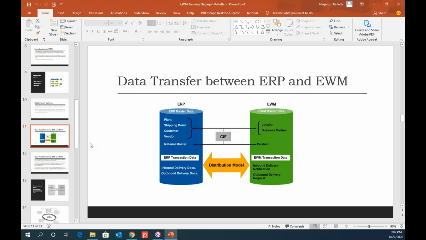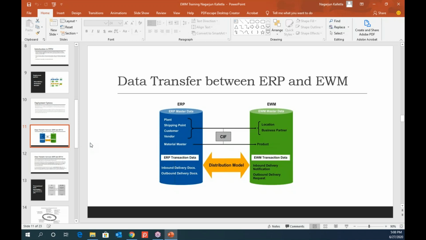Data transfer, and since you already have a background idea of systems, plant, shipping point, customer, vendor, material master, these are all master data, right? So this master data from ERP is sent to EWM system using a core interface, and it's unidirectional, because you just send the master data information from ERP, but you won't receive it to ERP from EWM.